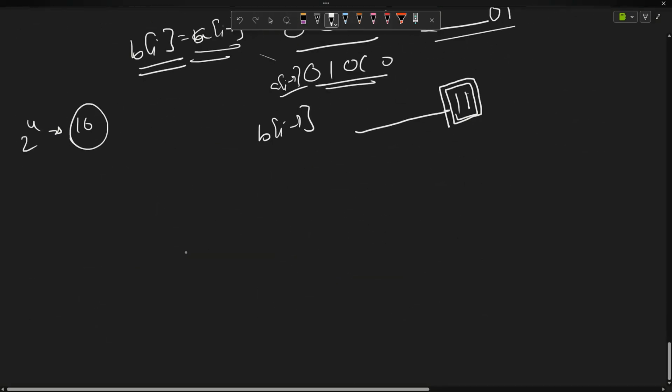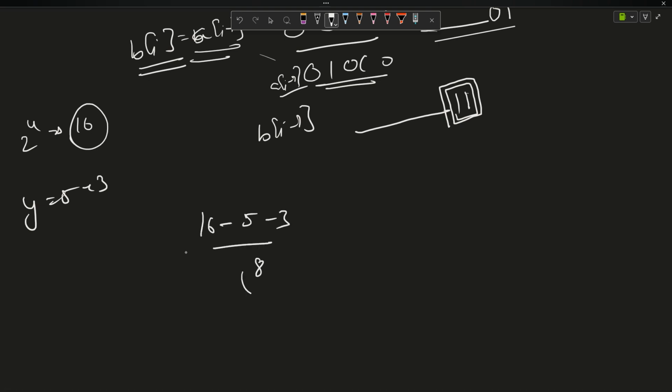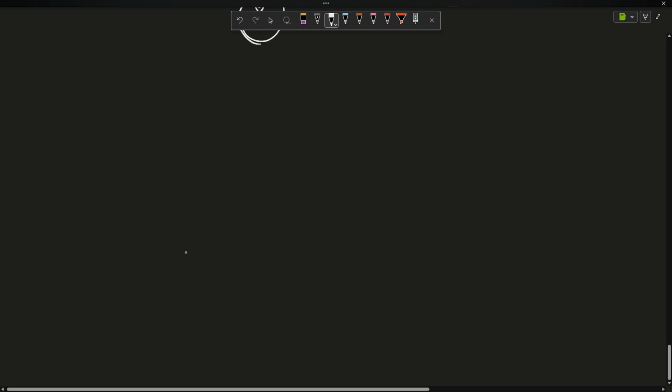That is the total number of such strings, which is why it is 5 plus 3. So what is my answer? My answer is 16 minus 5 minus 3, which equals 8. So what did we do? Let me write down the pseudocode for that.